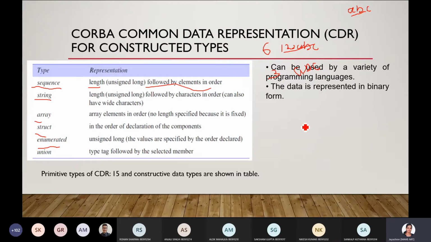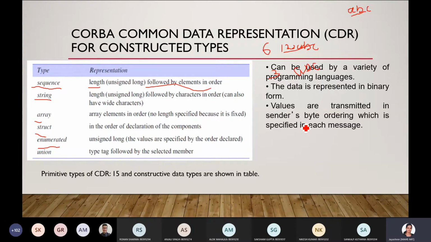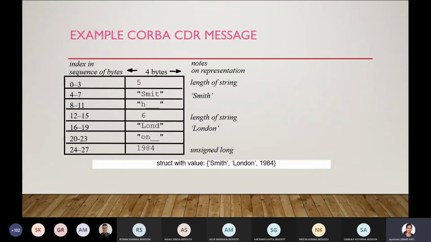In CORBA, the data is represented in binary form. Values are transmitted in the sender's byte ordering, which is specified in each message. See one example here. This is an example of a struct with values. This is the representation in the original program, and this is how it is encoded for the external data representation. With CORBA as the representation, the struct has the values Smith, London, both strings, and an integer 1984.